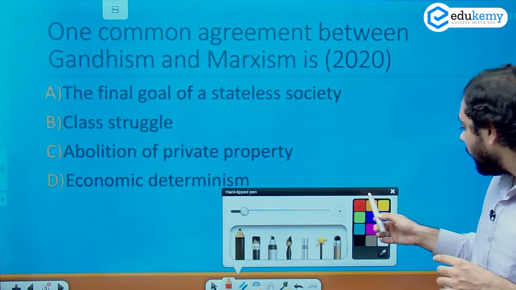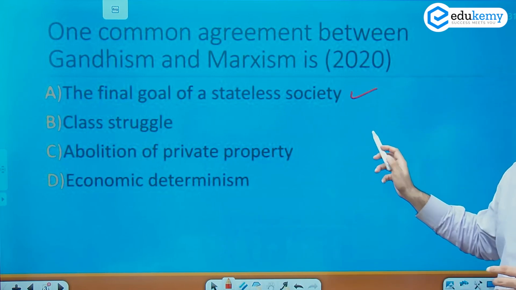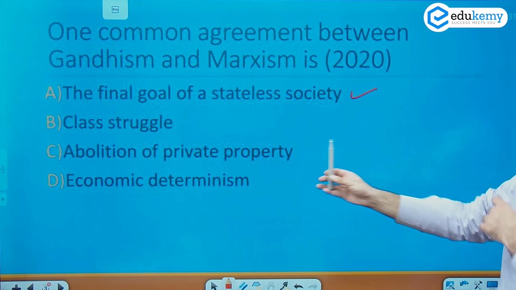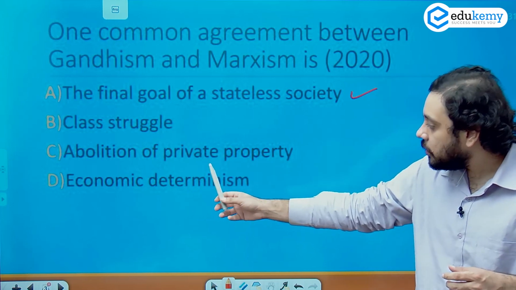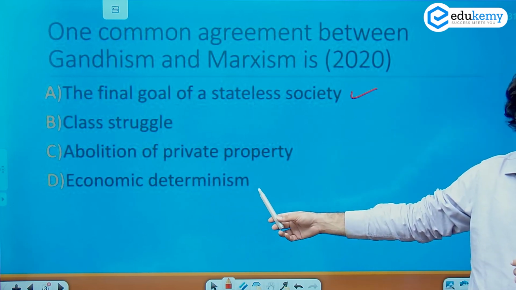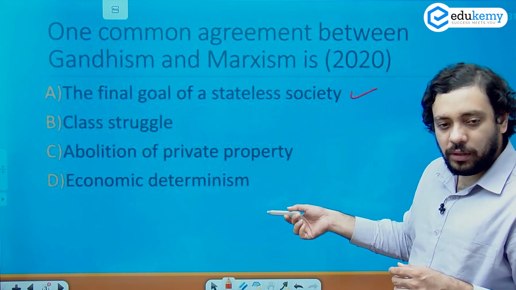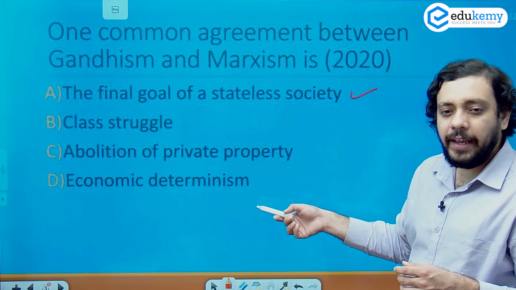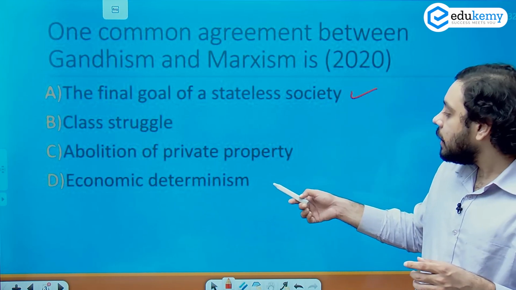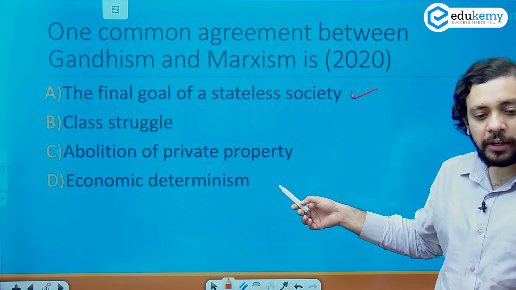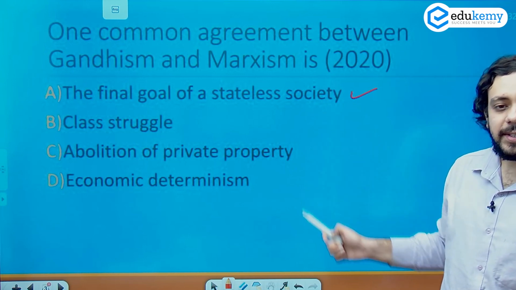Let's just mark the correct answer for now. I will come to explain it later. Let's read the other options also. Class struggle, abolition of private property, and economic determinism. Let's take our understanding of the last option first. D, economic determinism. Now, as some of the students of political theory and political thought would know, that Marx based